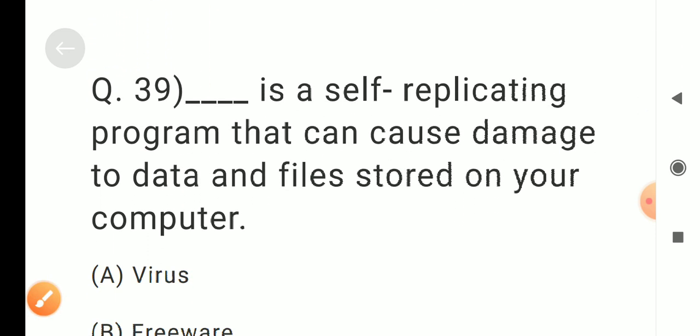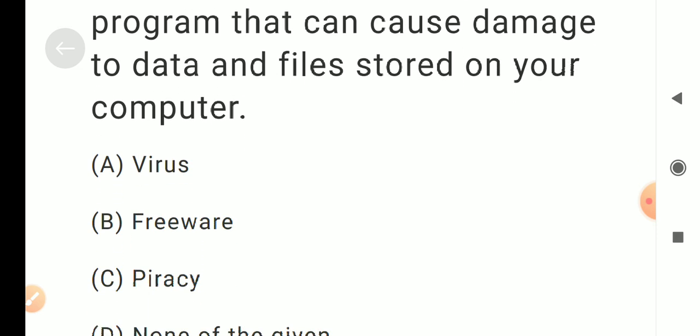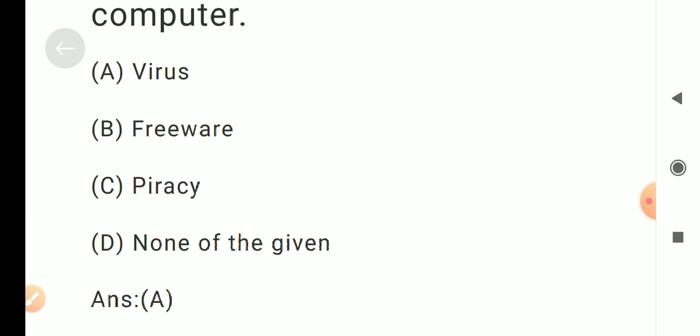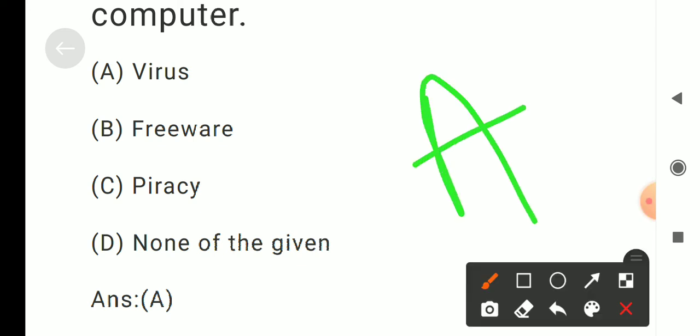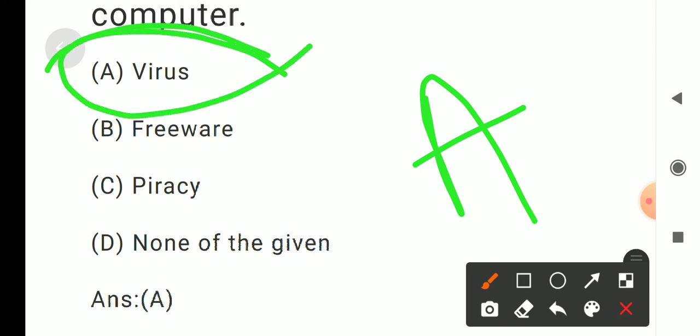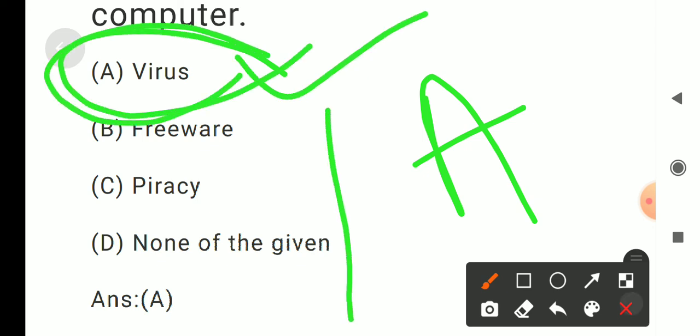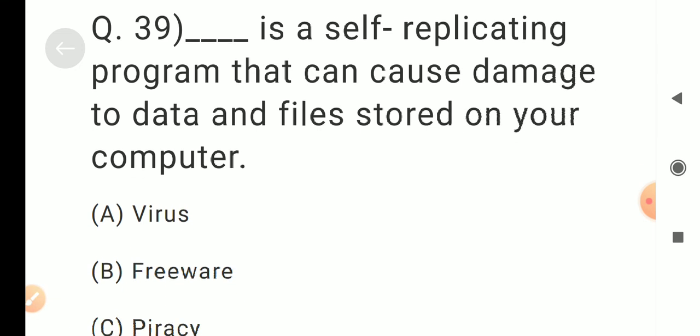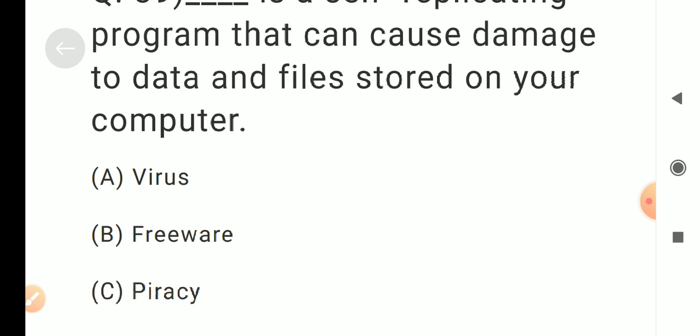Question number 39. This is a self-replicating program that can cause damage to data and files stored on your computer. Options are A. virus, B. freeware, C. piracy, D. none of the given. Correct answer is A. virus. A virus is a self-replicating program that can cause damage to data and files stored on your computer.